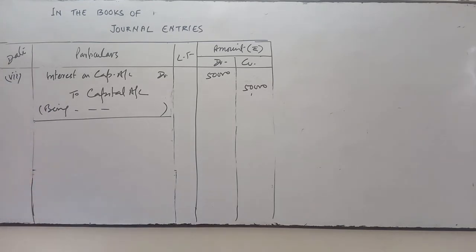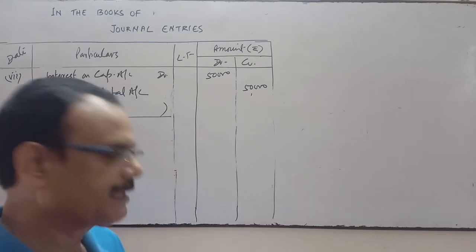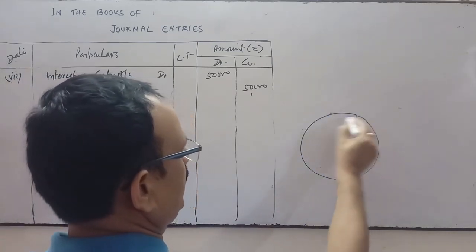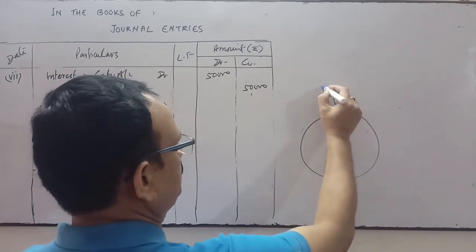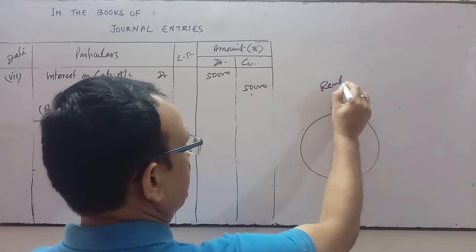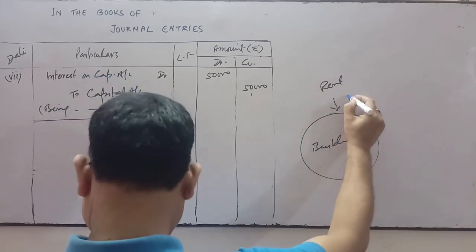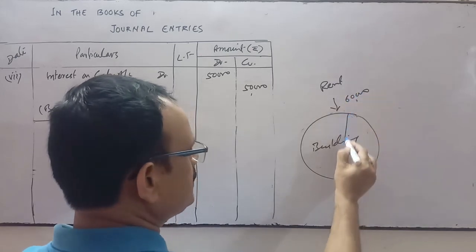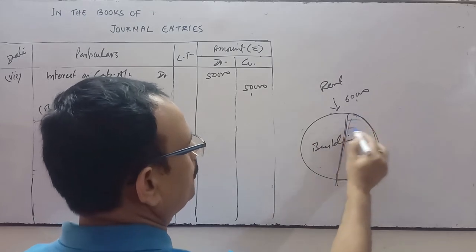Next is paid rent of building 60,000 by check. Half the building is used by the proprietor for residential purpose. When we acquire any building for the business, the rent of this building is 60,000, but half of the building is used by the proprietor.